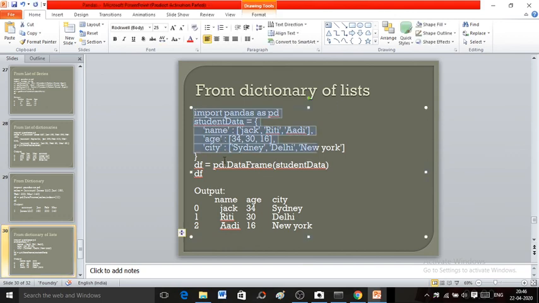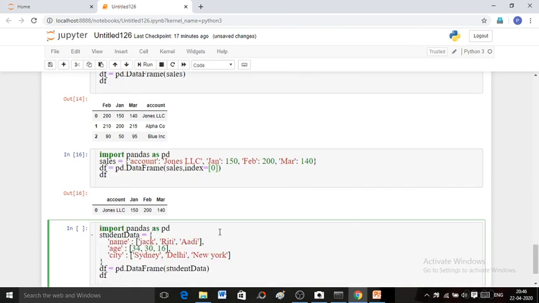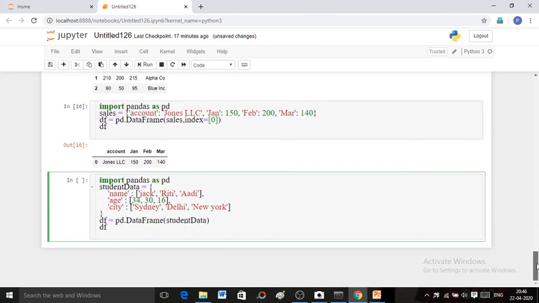Now let us create a data frame from a dictionary of lists. Here name, age, city are the keys of your dictionary, so these will become your data frame's columns.